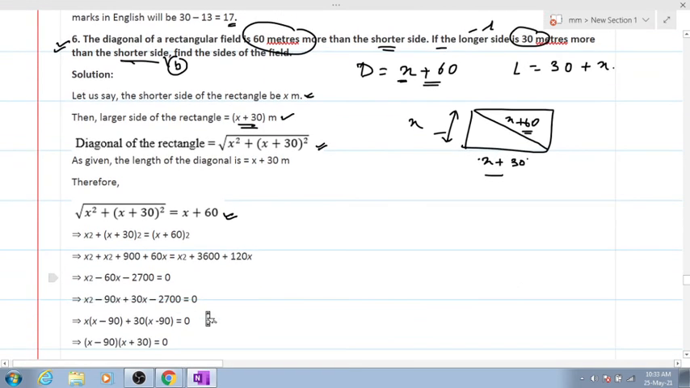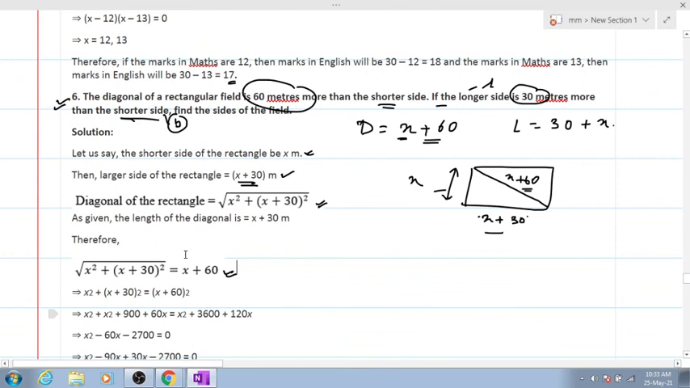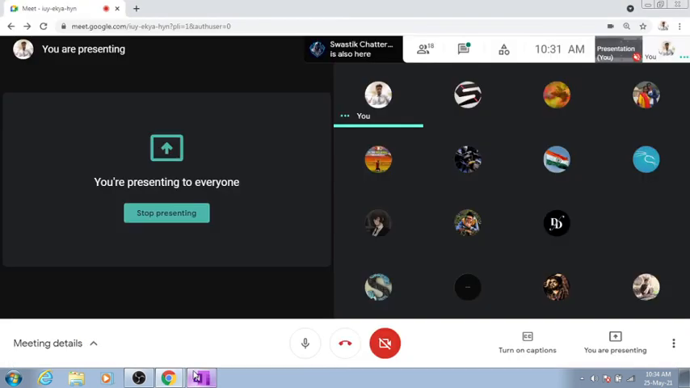What is the final equation that you've got? Did everybody get this equation? If you haven't, you'll have to solve it. You have to take the squares on both sides, and then solve it to get the answer. Clear? Clear, yes or no? Yes, sir. So kindly solve it fast.